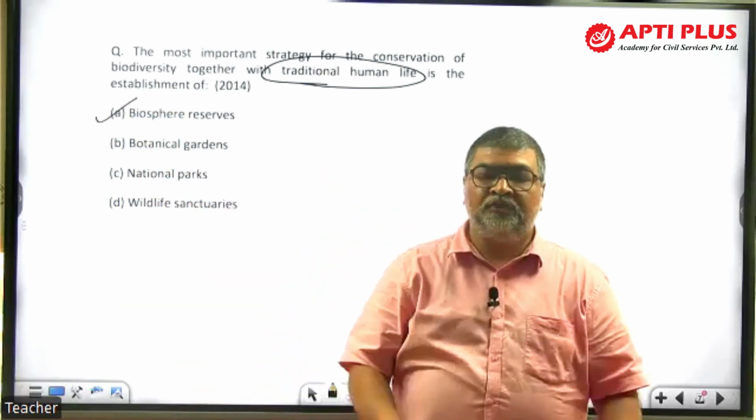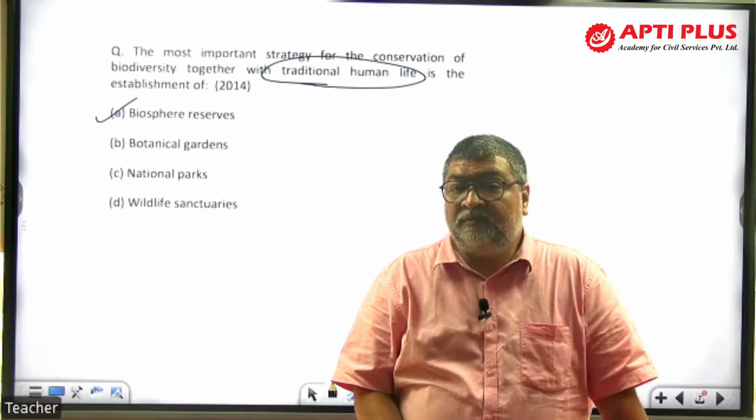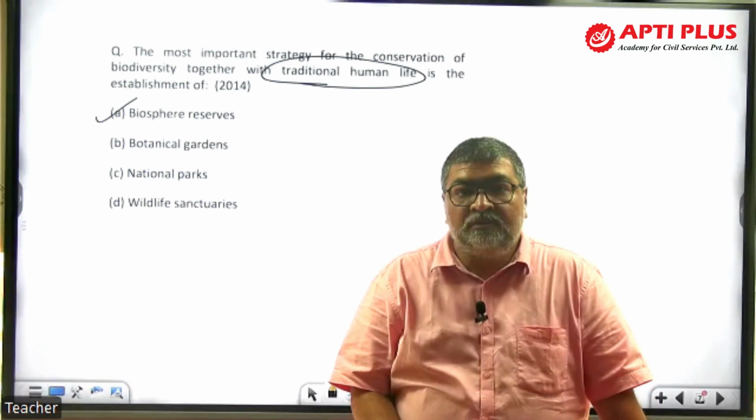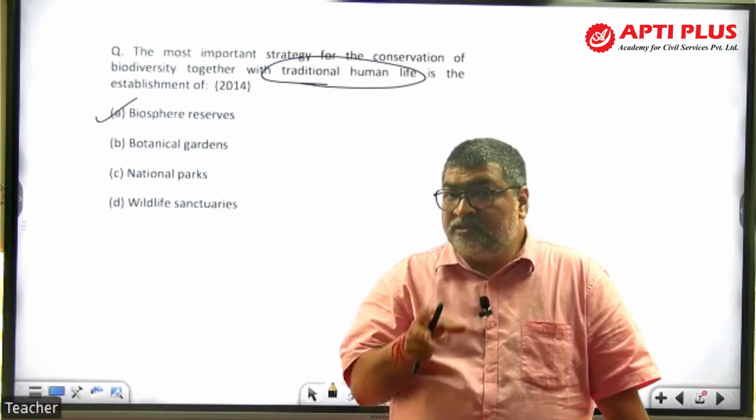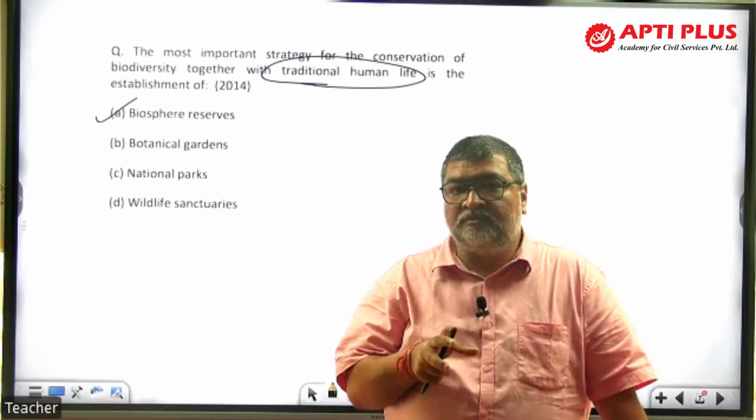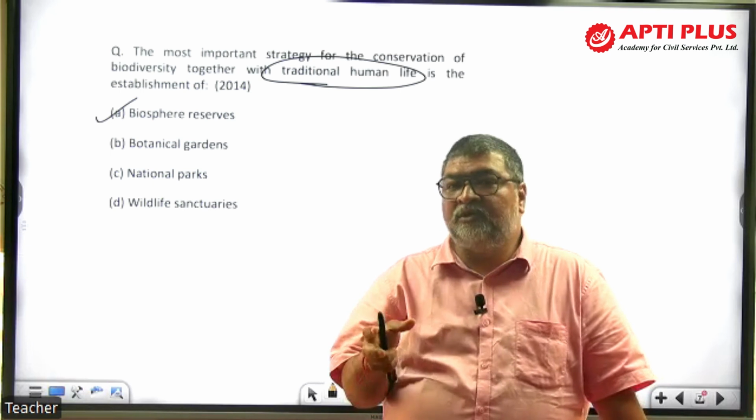UNESCO has a program called Man and Biosphere Program. It is about human development and, in particular, sustainable development, and in terms of conservation of the biosphere reserve. That is where this UNESCO MAB program comes, right?